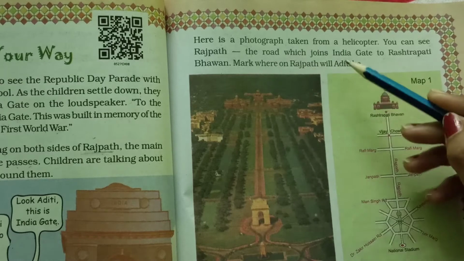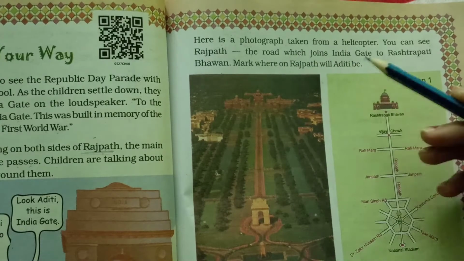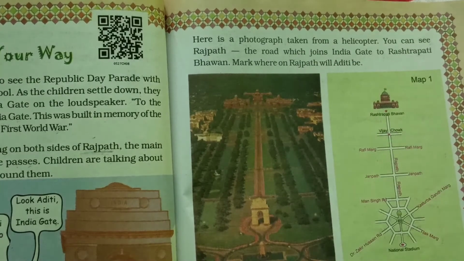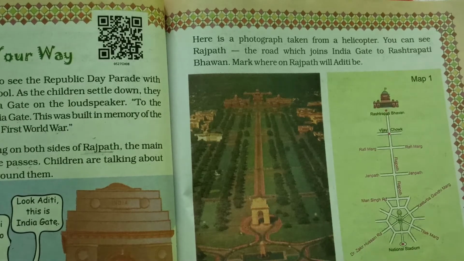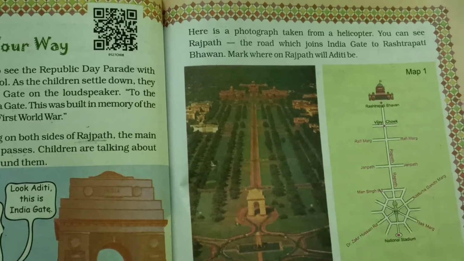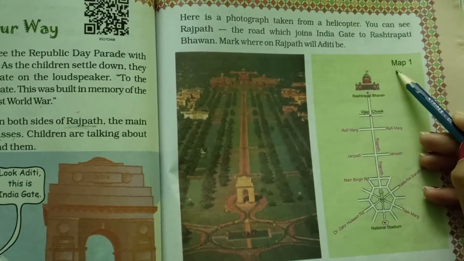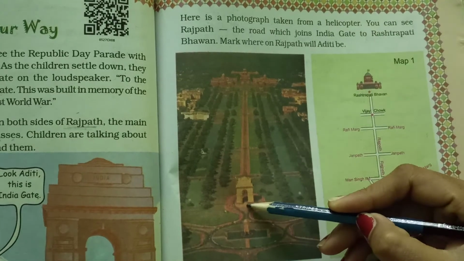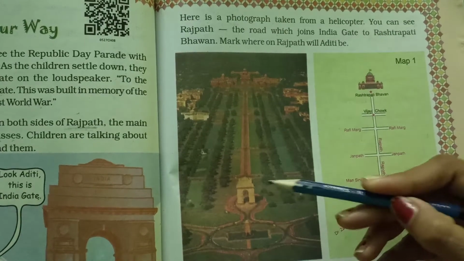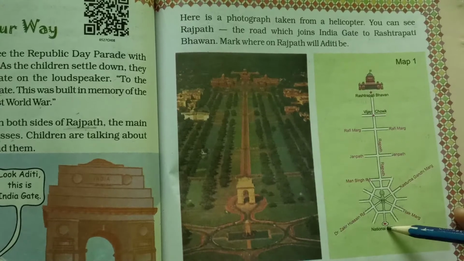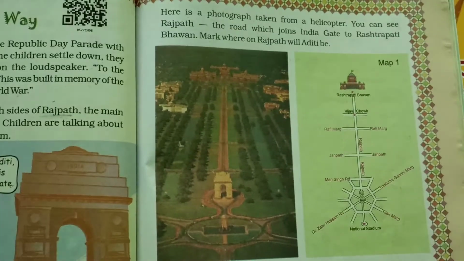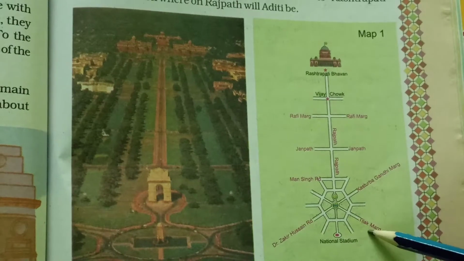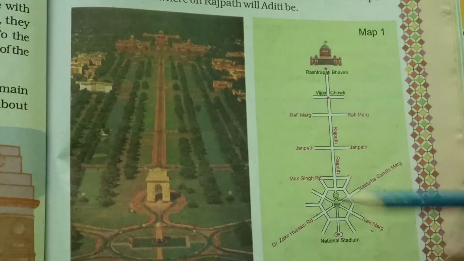Mark where on Rajpath will Aditi be. हमको मार्क करना है कि अदिति कहाँ हो सकती है. वो इंडिया गेट की कहाँ है, कहाँ थे वो, राइट साइड पे थे. Okay, one photo. This is the map 1. This photo is taken from the helicopter and इस फोटो का ये मैप है. This is the map. So let's see here. This map 1 is the map of this picture.